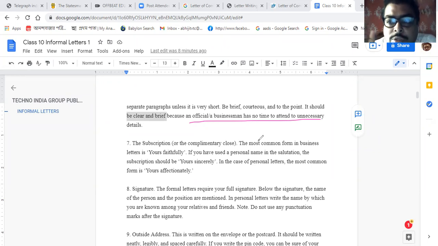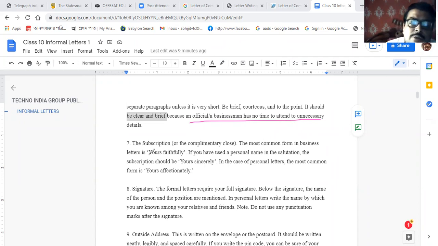Don't write any story. It is a formal letter, so don't write any story. They don't deserve to hear any story. Only the necessary things will be shared. No unnecessary details will be shared. It will be point to point. It should be in bullet points.